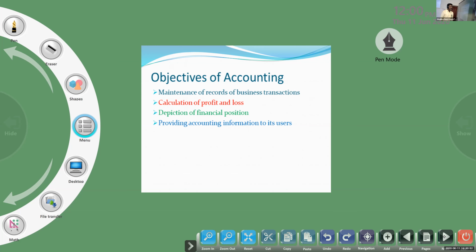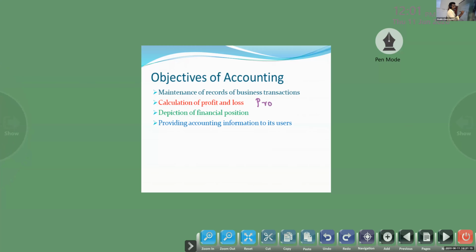Accounting helps in ascertaining whether the organization has earned profit or suffered loss for running the business. For that purpose, we are preparing one account. In the functions we studied, which account do we prepare to find out the profit and loss? This is done through the preparation of the profit and loss account.